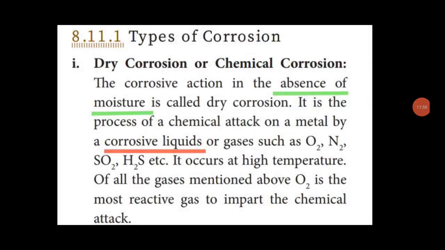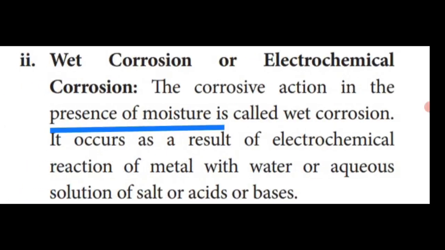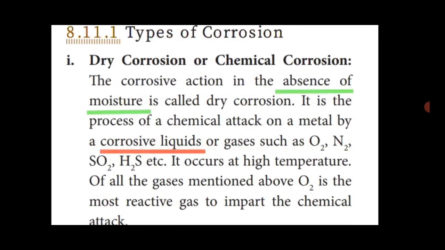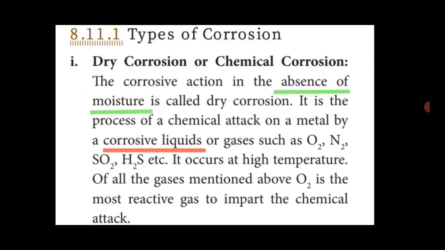Let's see the types of corrosion. Corrosion can be classified into two types: dry corrosion and wet corrosion. Dry corrosion is otherwise called chemical corrosion. Corrosive action in the absence of air and absence of moisture is called dry corrosion. This corrosion is formed only by chemical reaction, in the absence of moisture. This is called dry corrosion.